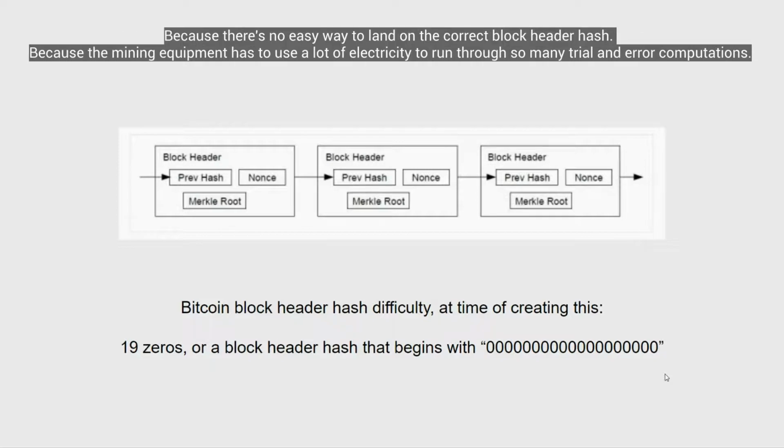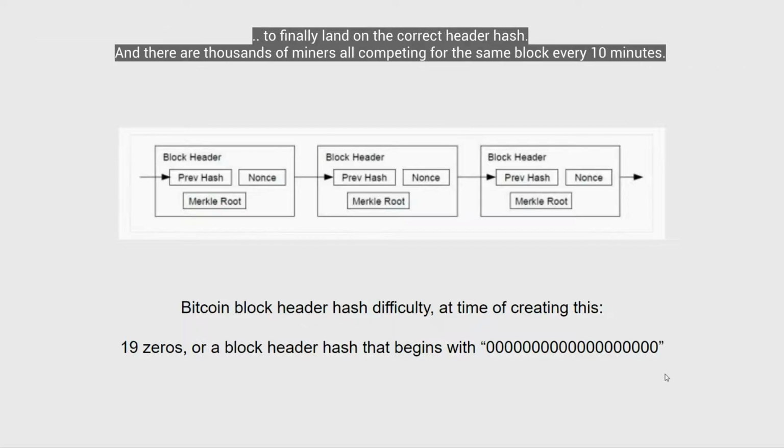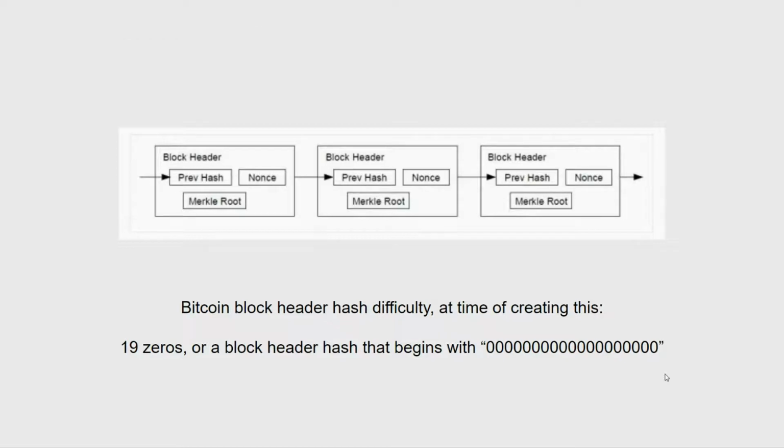It's because there's no easy way to land on the correct header hash. It's because your mining equipment has to use a lot of electricity to run through so many trial and error computations to finally land on that correct header hash. And there are thousands of miners all competing for the same block every 10 minutes. Therefore, thousands of miners have machines running, using a lot of electricity to do these computations.